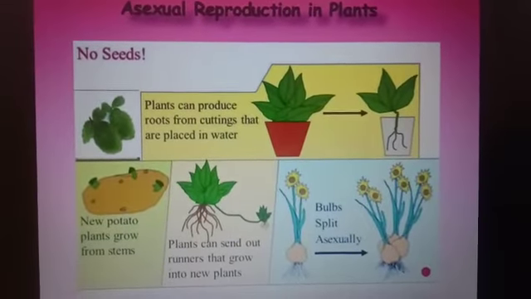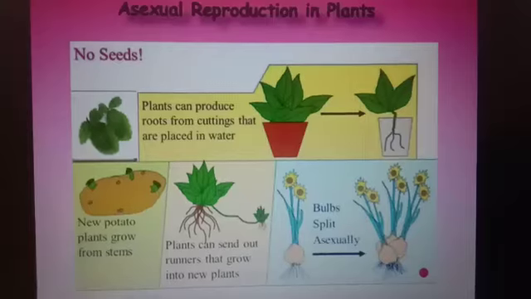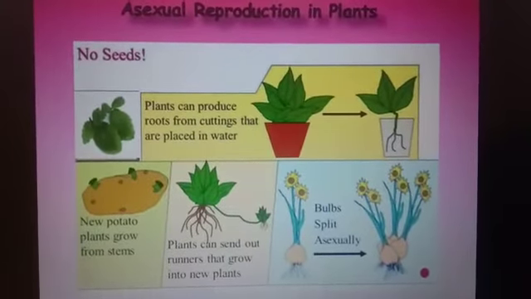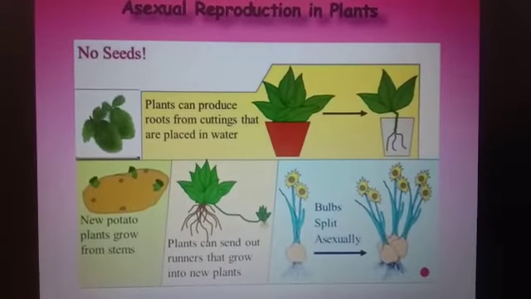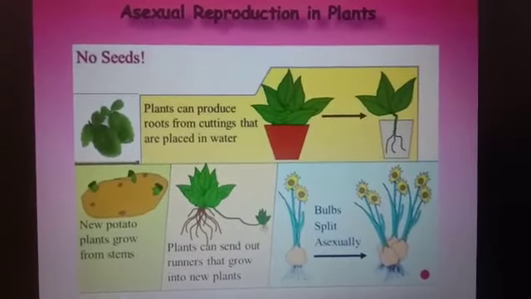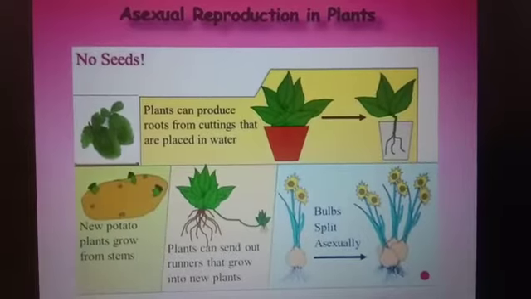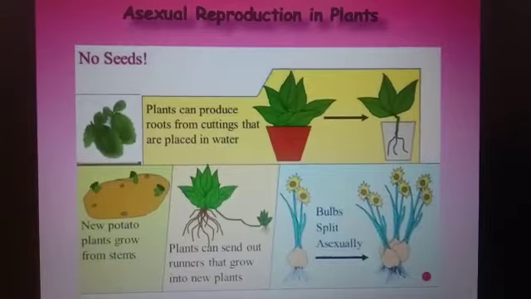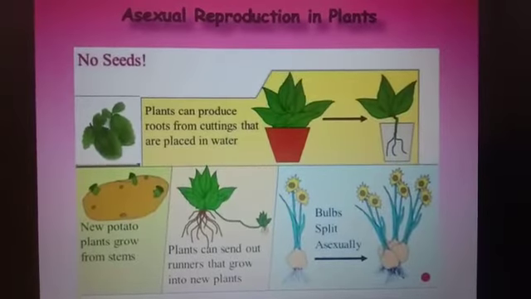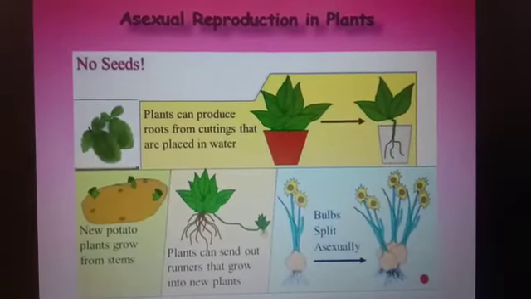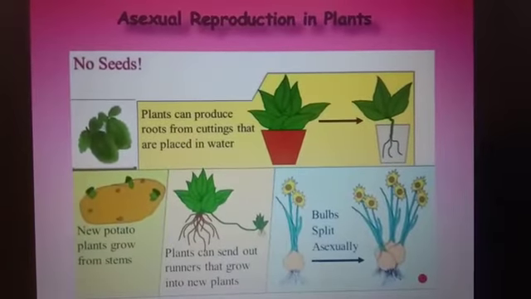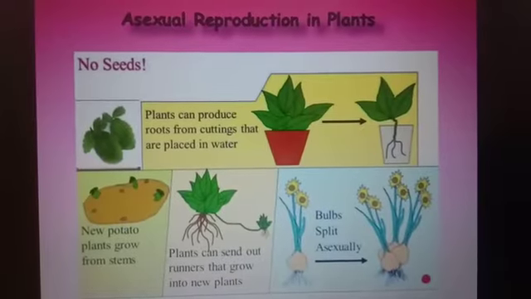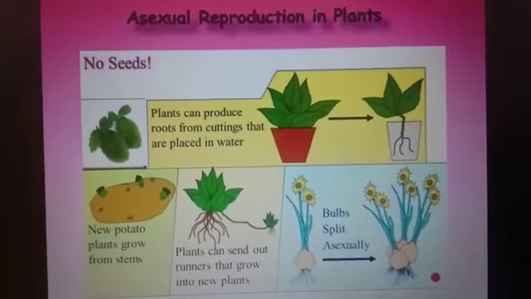The new plant does not always grow from the seed produced by the old plant. In asexual reproduction, new plants are produced from the existing plant without the production of seeds. Asexual reproduction in a plant can take place by the following methods. First is spore formation, second is fragmentation, third is budding, and fourth is vegetative propagation. So, let us start with spore formation.